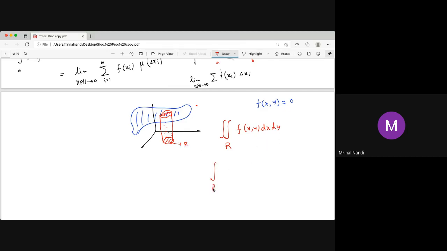So you can take any general function, 2 or 3 dimensional, and you take a different measure on that. Different, not the area measure. You can take any other measure on the plane. So this is going to be another measure. So there is now the question of the product measure, and I will not discuss that in this video.